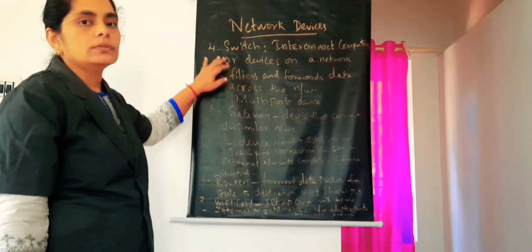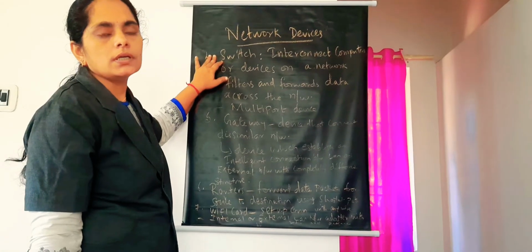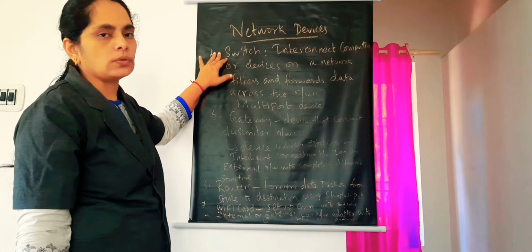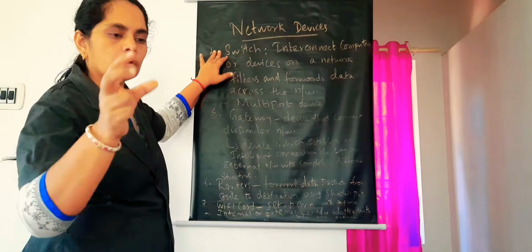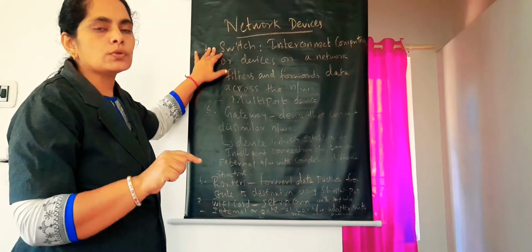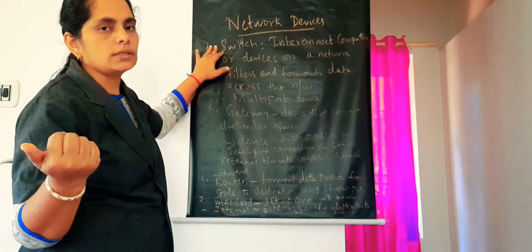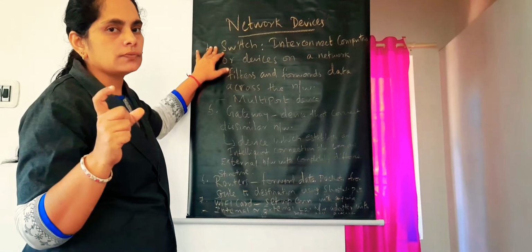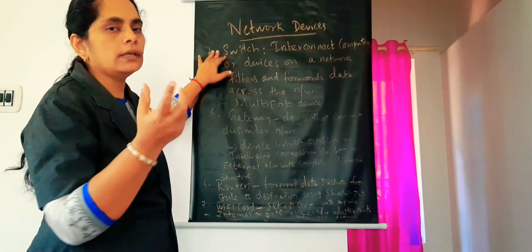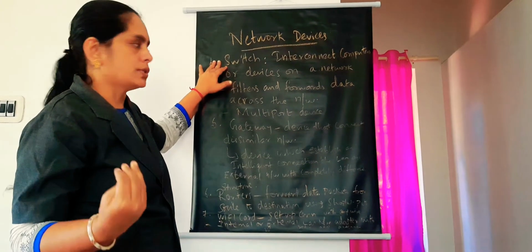Next we are going to talk about the switch. What do you mean by switch? A switch is used to interconnect the computers or devices on the network. If in a network we want to connect computers, we use a switch. This switch can also be used to filter the data and forward the data to the destination computer. What is the purpose of a switch? It is used to interconnect the computers in the network, filter, and then forward the data to the destination computers.